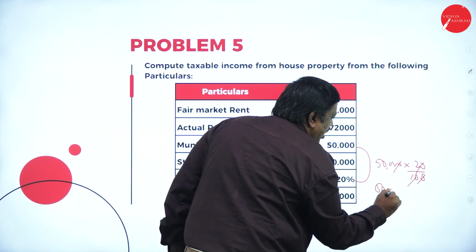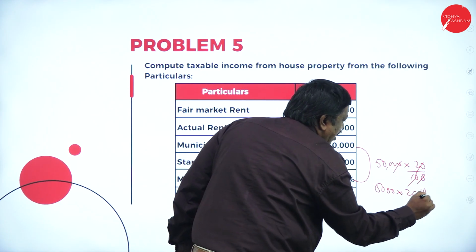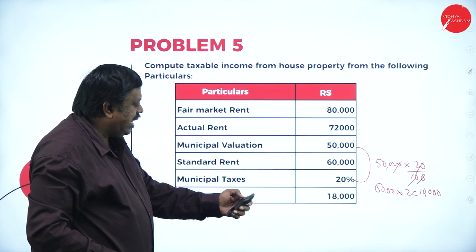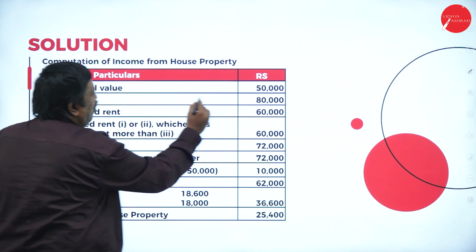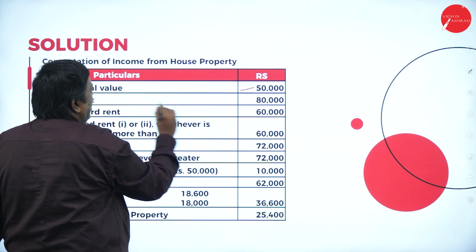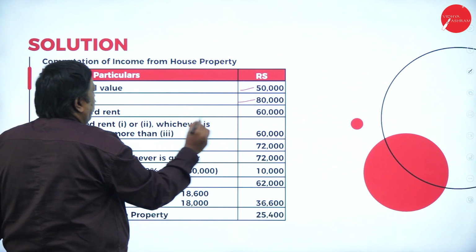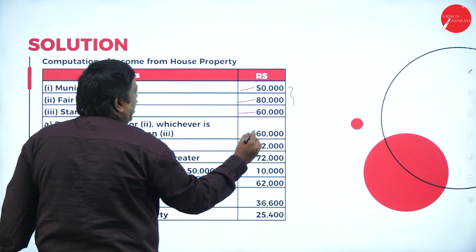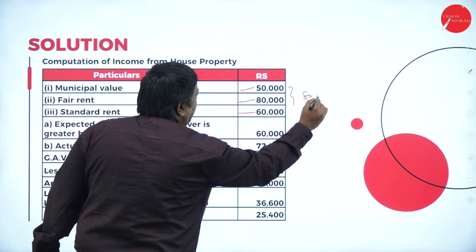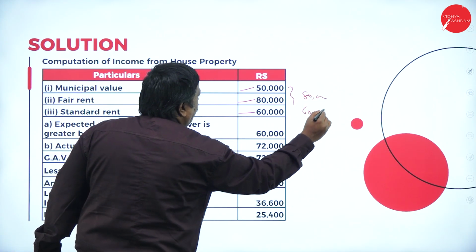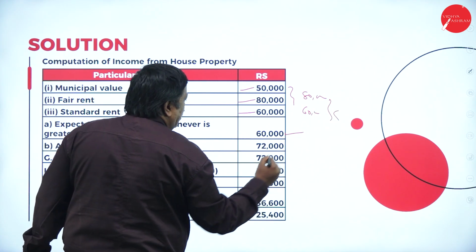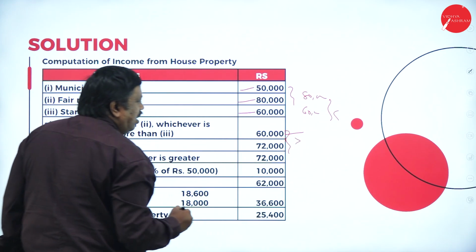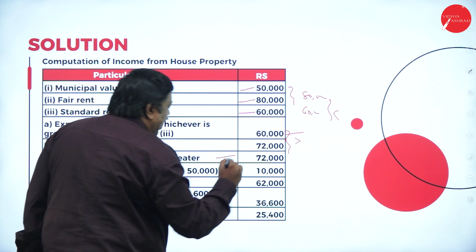So 5,000 into 2, so it will be 10,000 will be the municipal tax. And next, interest paid is 18,000. So now municipal value is 50,000, fair rent is 80,000 and standard rent is 60,000. In these two, whichever is highest, and next in these two, 80,000 was the highest, 80 or 60. So whichever is less, 60,000, 60,000 or 72,000, whichever is higher. So 72,000 is my gross annual value.